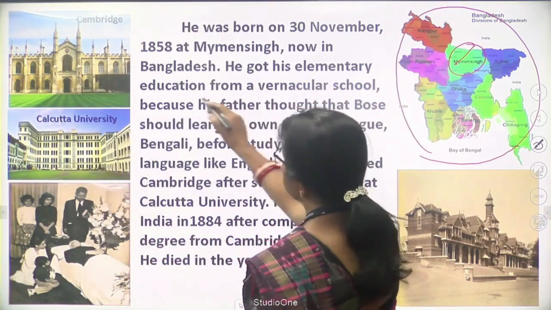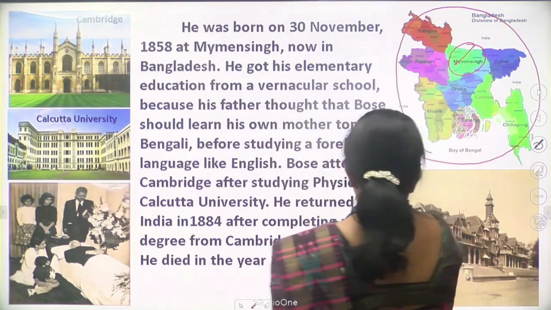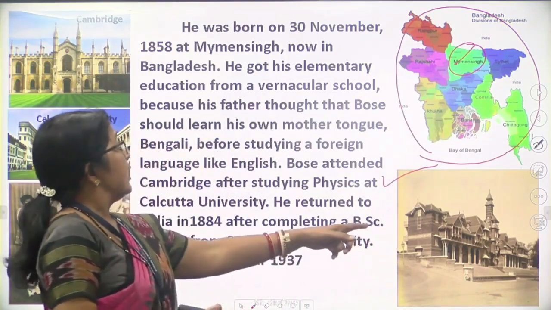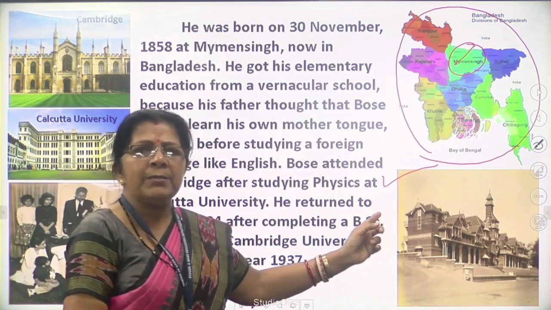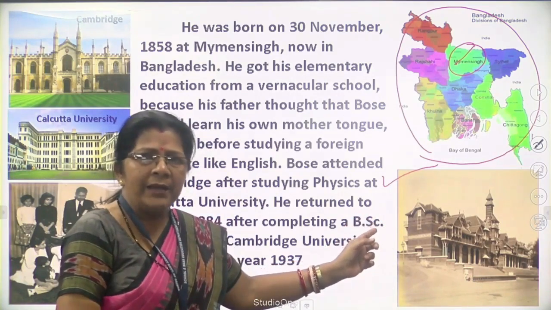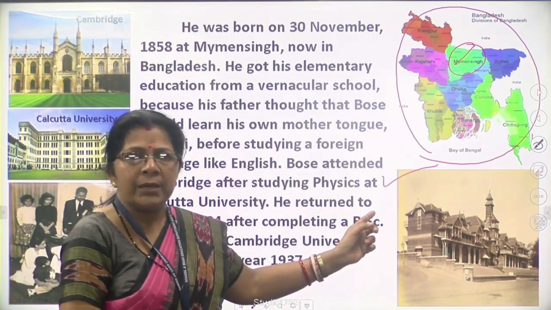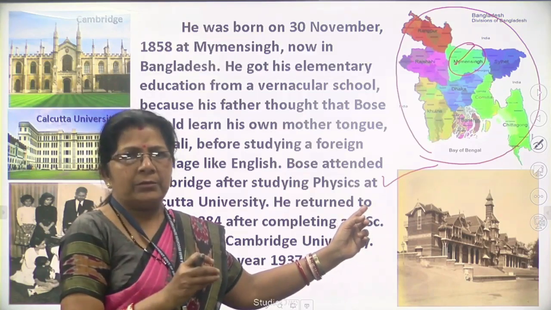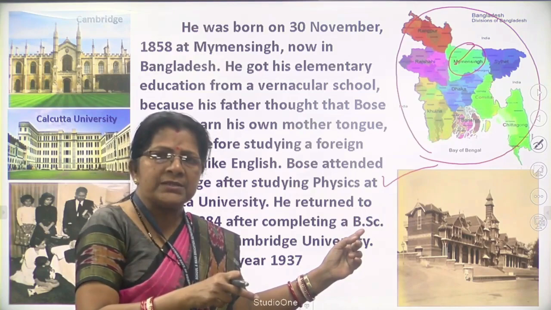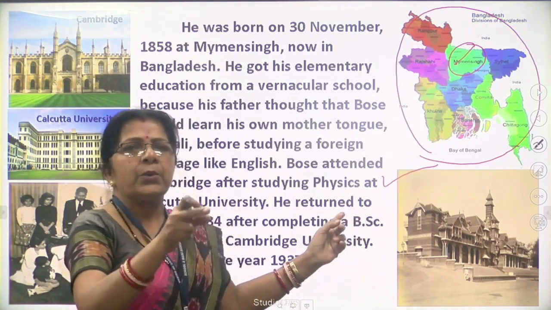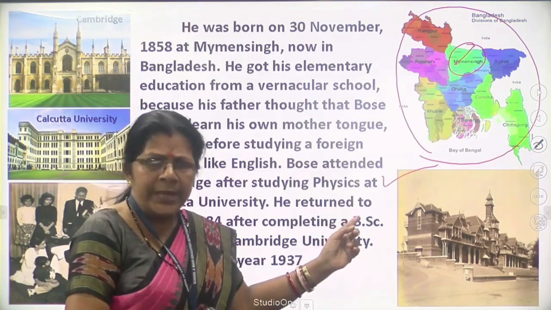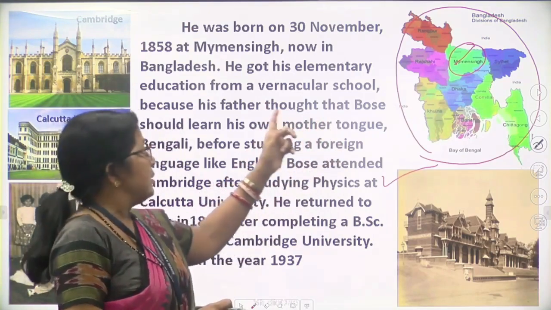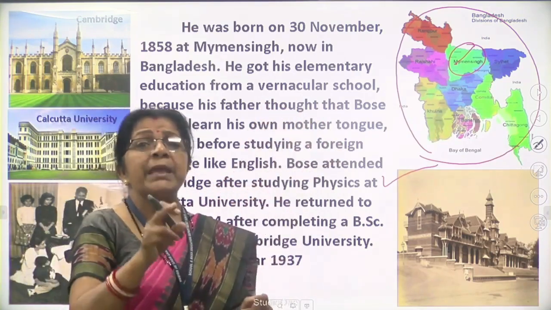He got his elementary education from a vernacular school. Look at the picture of a vernacular school. What do you mean by elementary? Primary education. And what do you mean by vernacular? Vernacular means regional schools, where the medium of instruction is the regional language. For example, in an Odia medium school, the medium of instruction is Odia. Similarly, he started his primary education in a vernacular school, meaning a Bengali school.